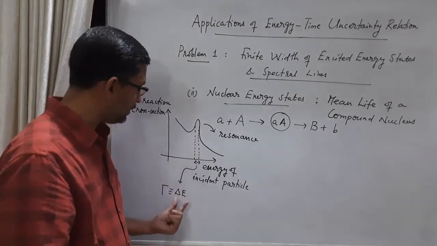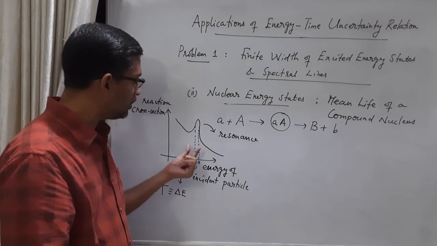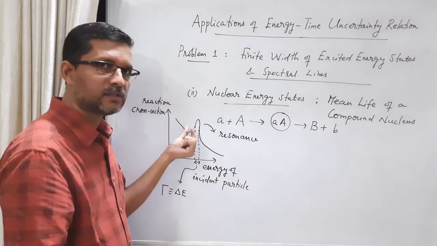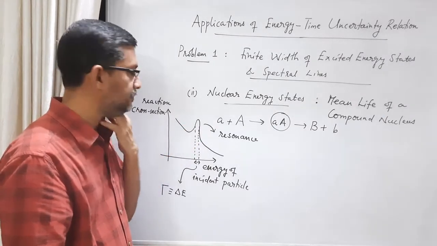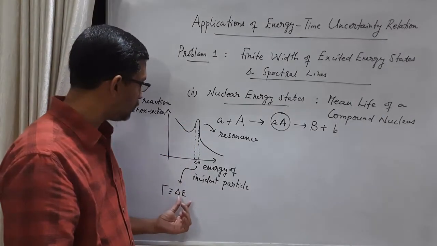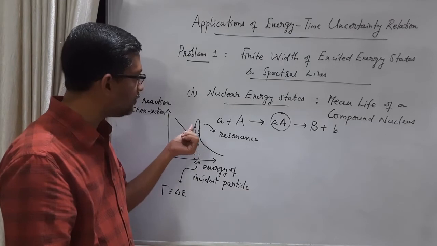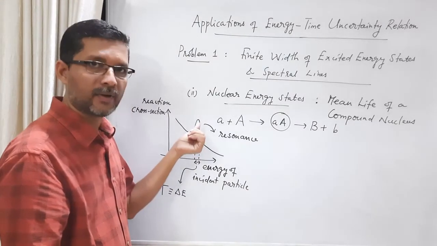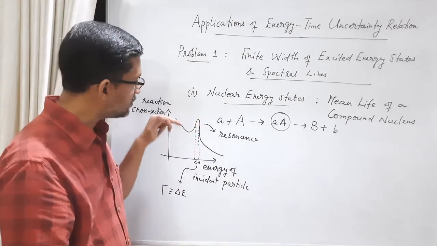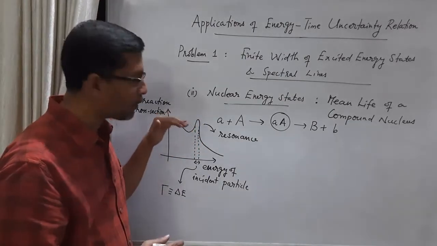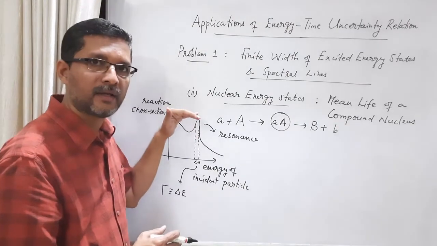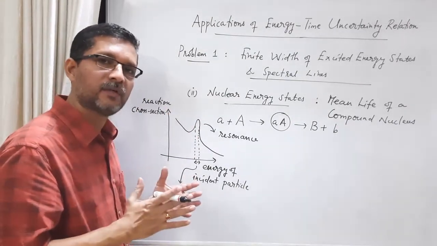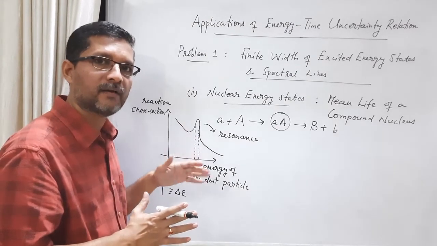This energy gives you the width of the energy for which this reaction happens. The probability of this reaction can remain high for this much width of energy. Then the question is, what is the time interval for which this probability of reaction can remain high?